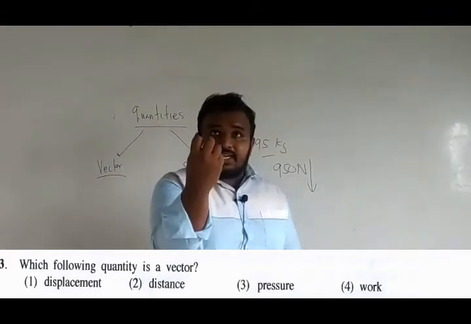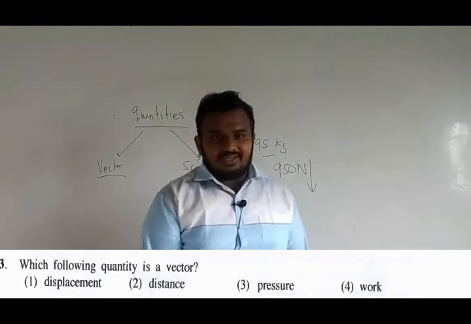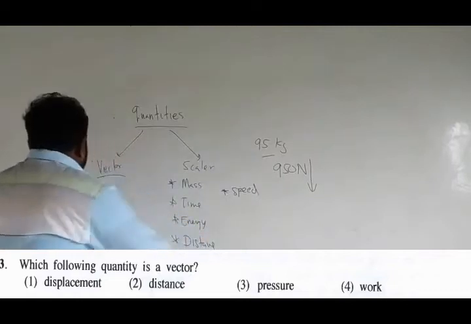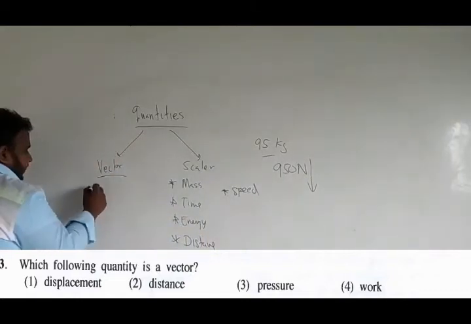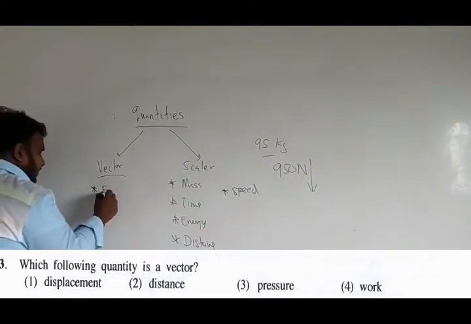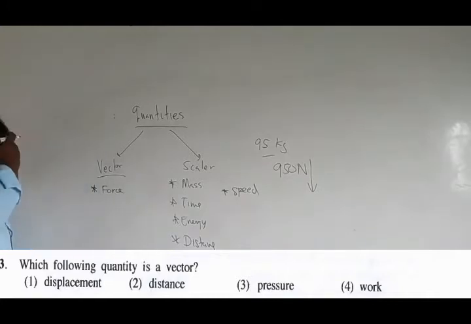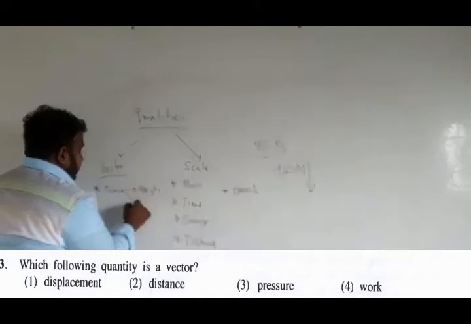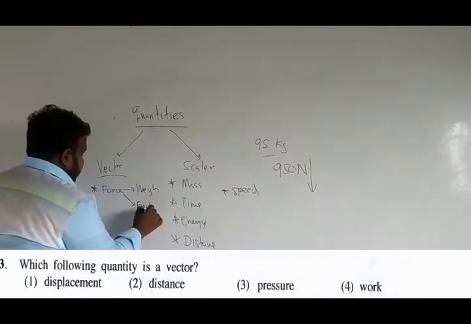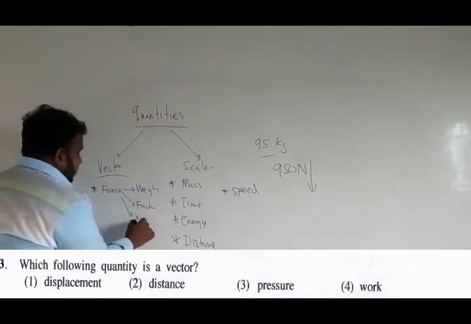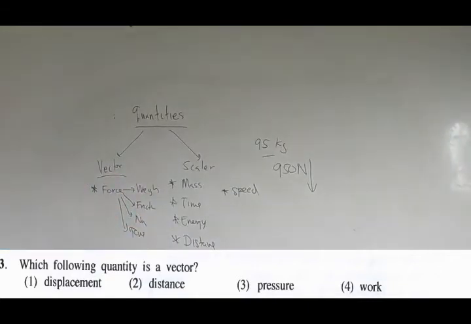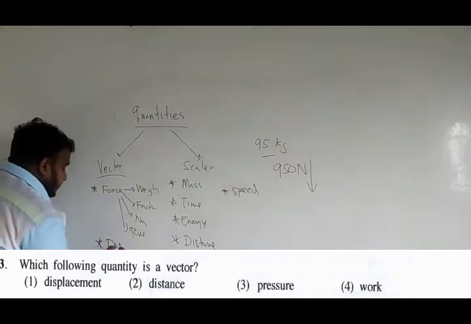I am being attracted toward earth, 950 Newton. So it is a vector quantity. A good example of vector is any type of force. Whenever I say force, it includes weight, friction, normal reaction, tension. All come under what? Force. Also displacement,